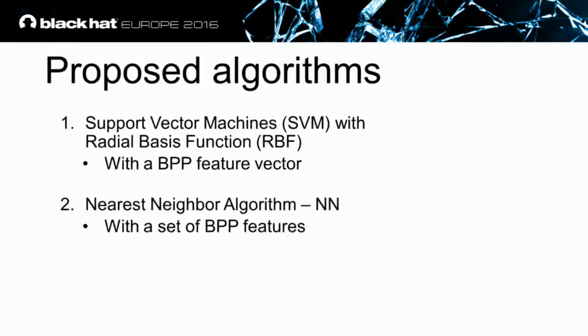Now, we propose two different algorithms. The first is a support vector machine that uses a radial basis kernel function, and it receives the bit per peak features as we saw in the matrix. And we have our proposed solution, which is based on the nearest neighbors algorithm, a similarity classifier, which receives the bit per peak set features, which I will define shortly.